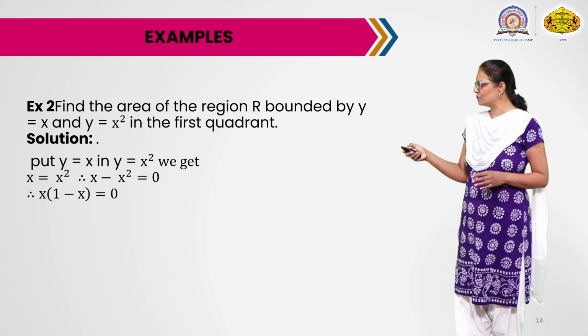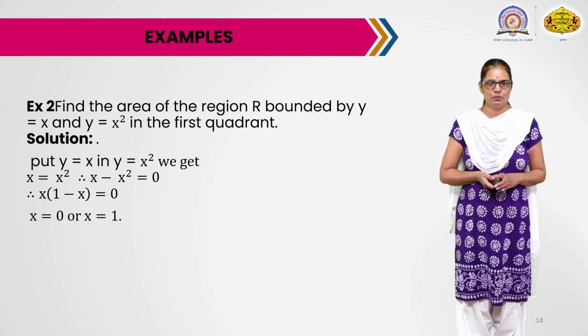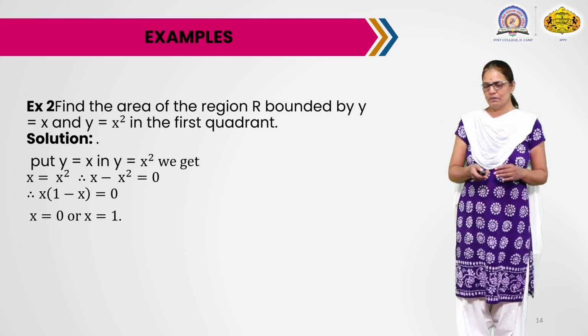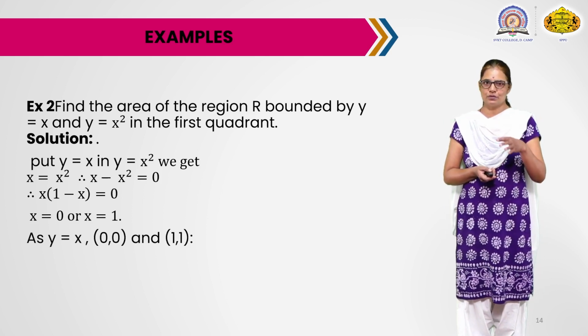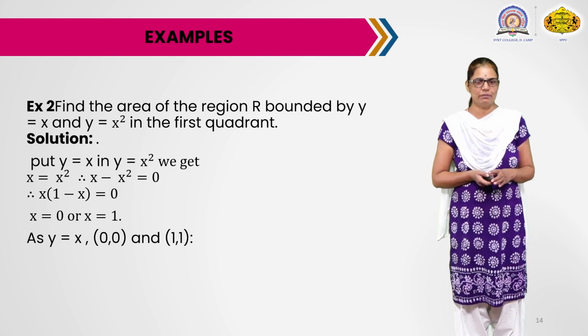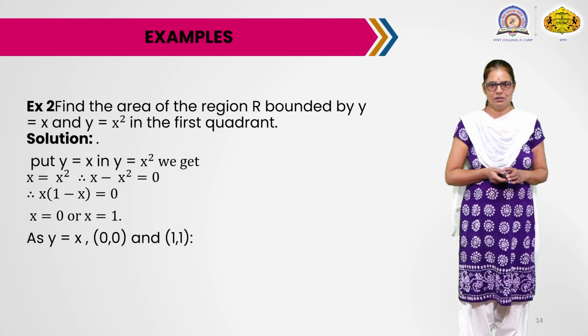So either x equals 0 or x equals 1. These are the 2 points. Since y equals x, our points of intersection are, when x equals 0, y is also 0, and when x equals 1, y becomes 1. So (0, 0) and (1, 1) are the points of intersection.